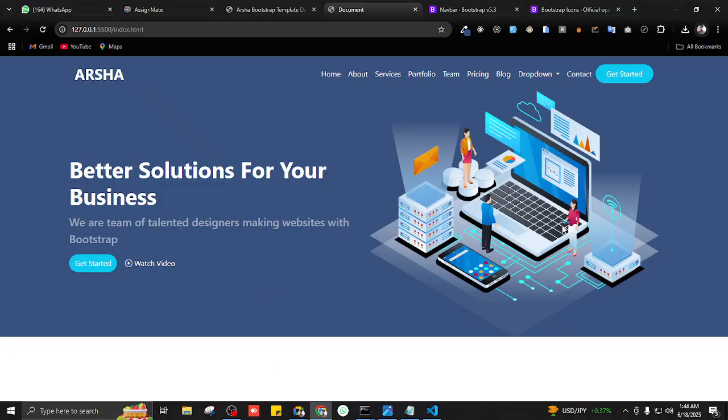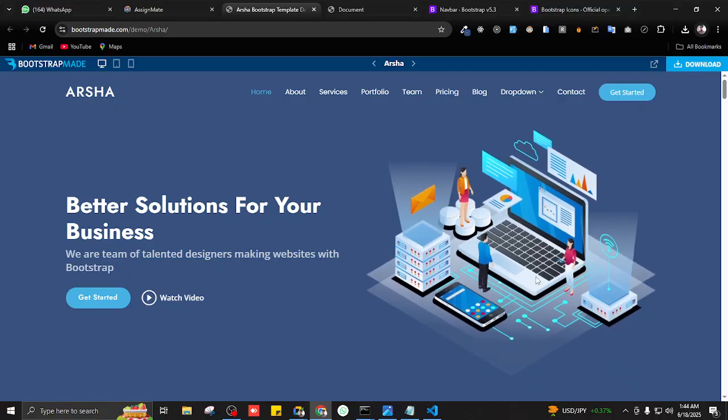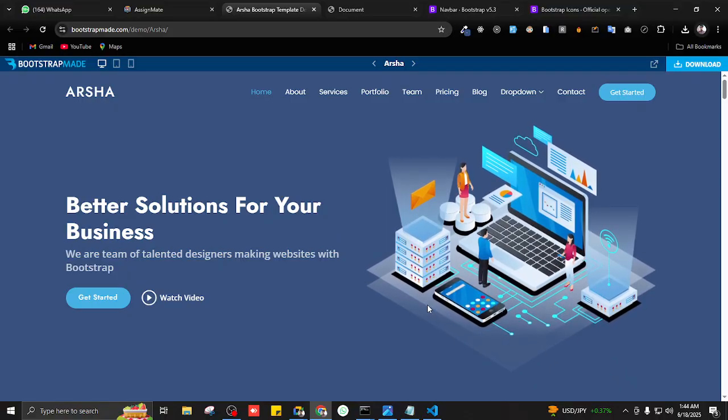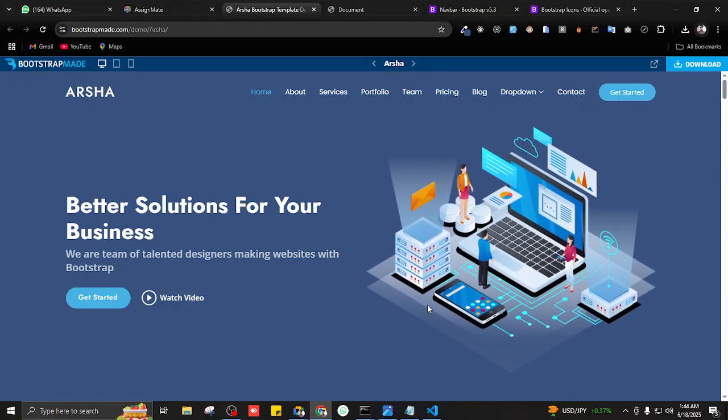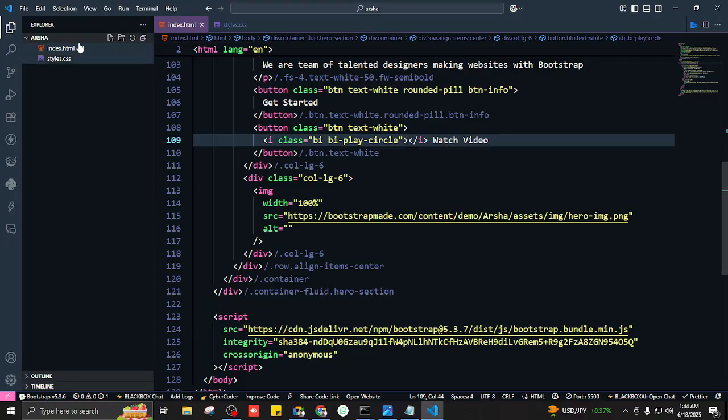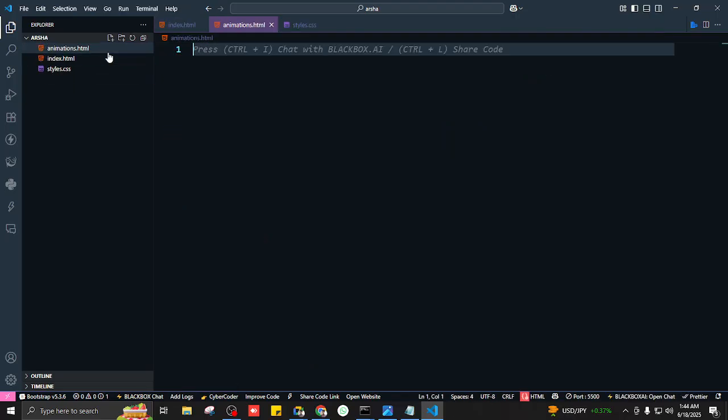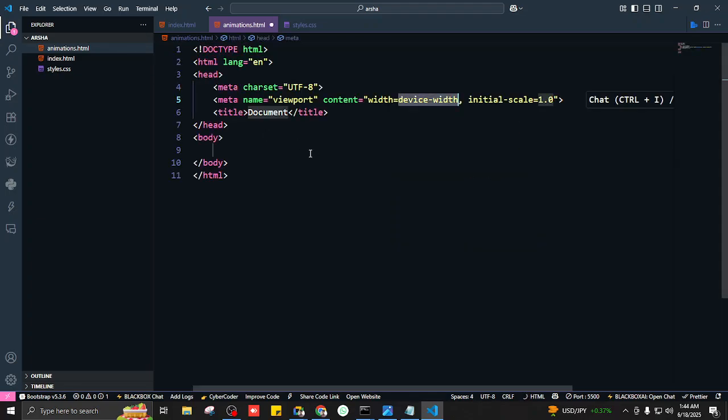Now we're gonna study a new topic, and this topic is called animations. So this image is basically doing what? It's being animated. So we can do simple animations in CSS like this one. So how can we do it? First, I'm gonna create a new file. I'll name it animations. We're gonna apply it on this image later after we've learned about this. So animations.html. I'll generate the boilerplate page and I'll name it animations.